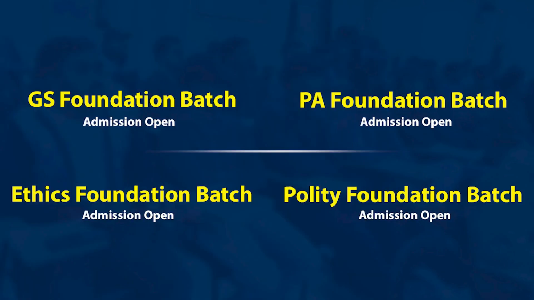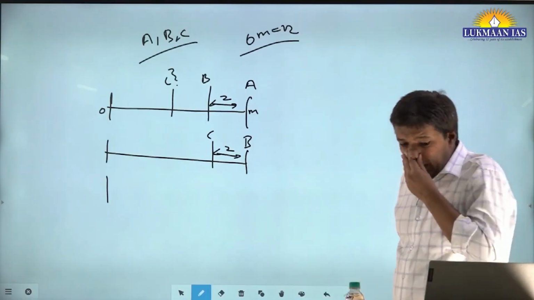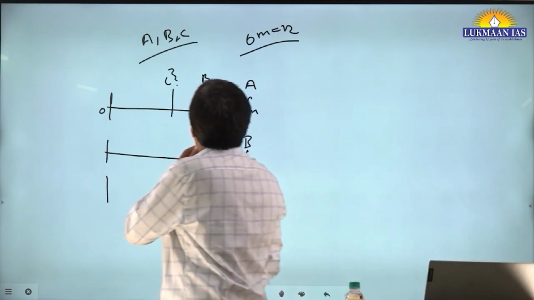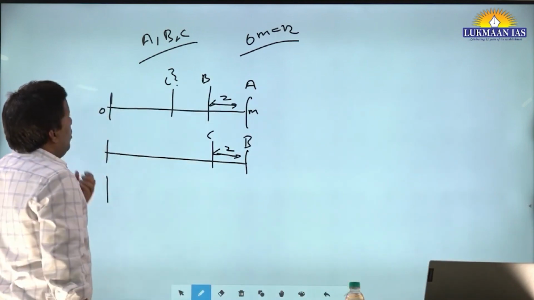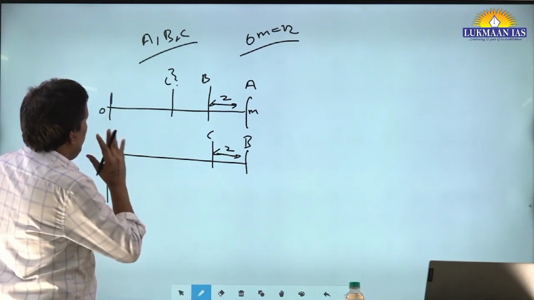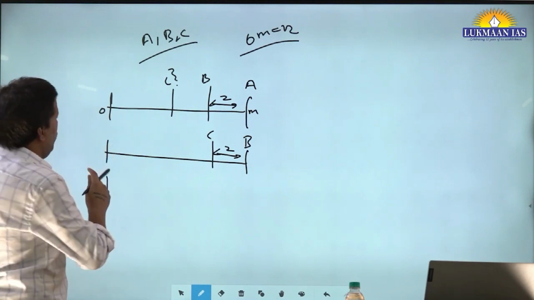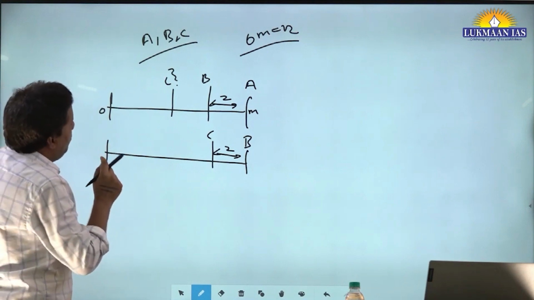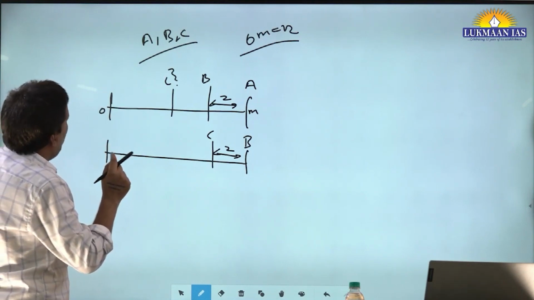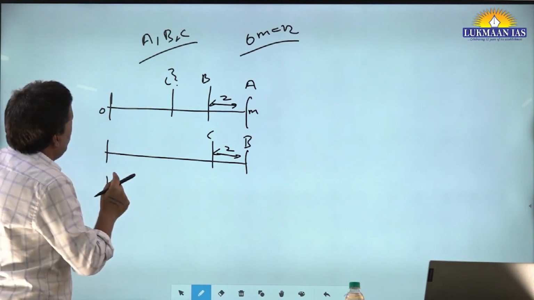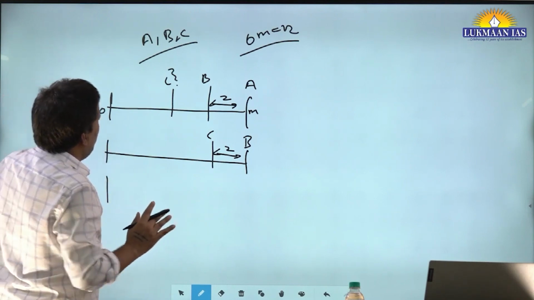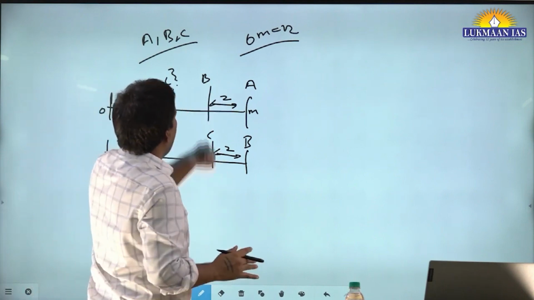Now again, in this question, if you go on solving equations, that would be a big problem. So what you will do, see, one way is to visualize. In this first situation, what you know is that in the time A traveled 12 kilometers, B traveled 10 kilometers. This thing is clear, right? Let's say both take t time.